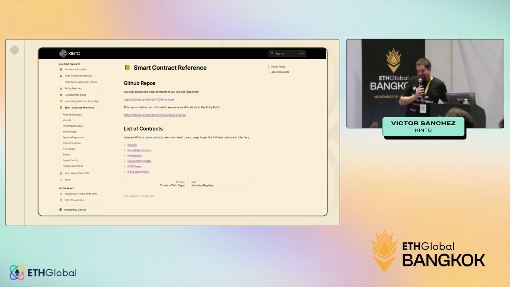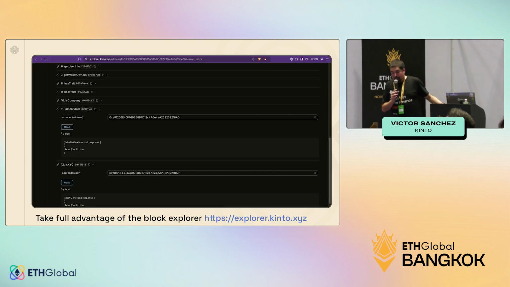All right, there is as well a smart contract API, and as I mentioned before, a smart contract reference. Go to smart contract reference on docs.kinto.xyz, and you will find a lot of very useful contracts. I recommend that you start with one called the KYC viewer. The KYC viewer has very useful methods like, is this address, which is my wallet, an individual, yes or no? Is this KYC? And you will see that there are others like, is company, and others like, is sanction safe, etc. So you can make very useful applications.